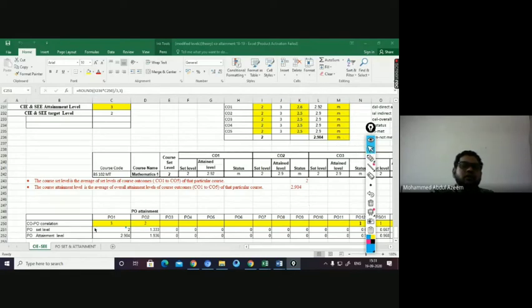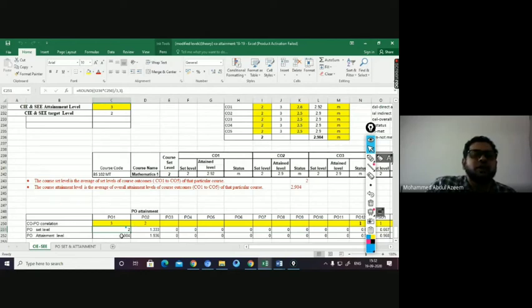This value you are getting using this formula: I236, this one, into C250, this one, your correlation value which you got from your course articulation matrix, by 3, rounded to 3.